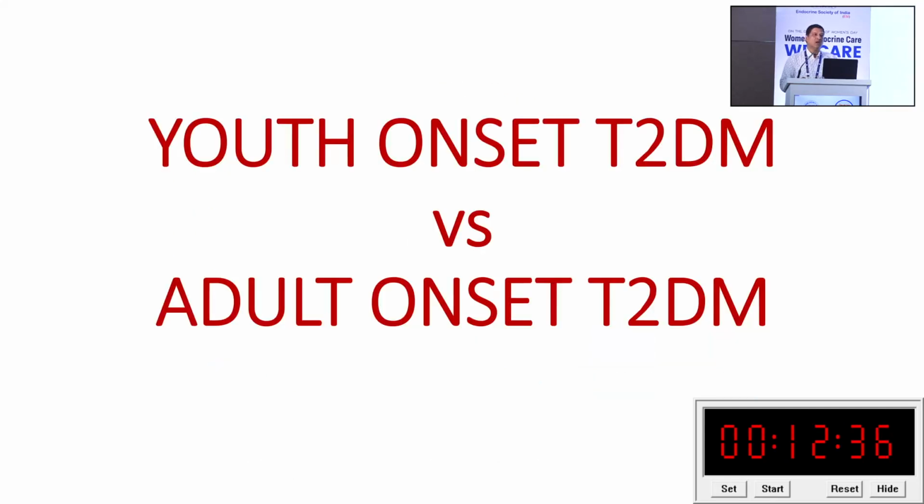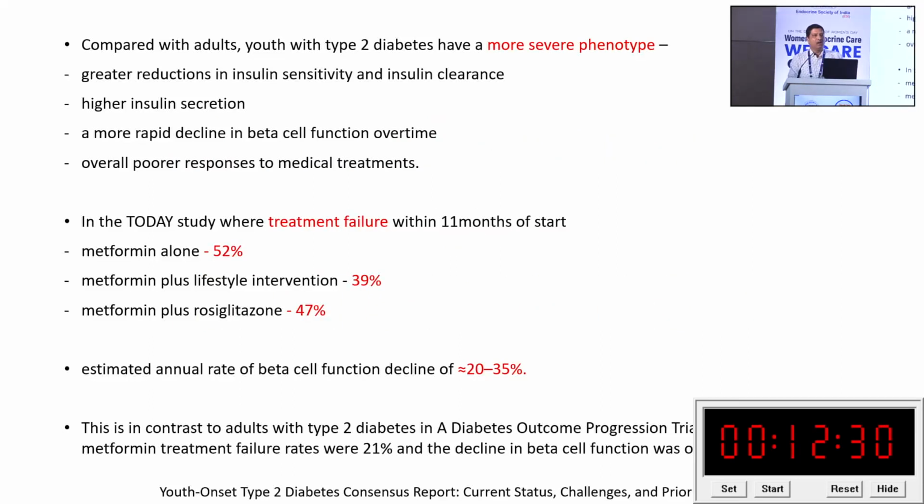Let us discuss youth onset type 2 versus adult onset type 2 diabetes, how it is different or similar. Compared to adult onset type 2 diabetic patients, we know that youth onset has been found to be a much more severe phenotype. What is the severe phenotype? They have greater reduction in insulin sensitivity and higher insulin resistance. Their insulin secretion is found to be high. There is a more rapid decline in the beta cells, and overall response to therapy is found to be poor.